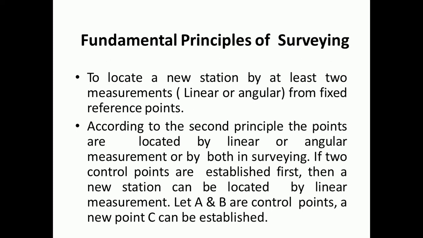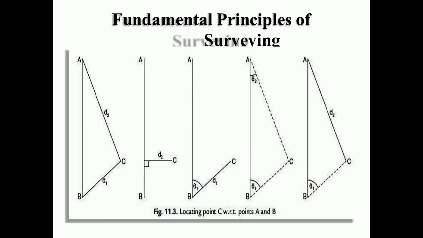If two control points are established first, then a new station can be located by linear measurement. Let us say A and B are the control points and the new point C is to be located or established. On the extreme left side, you can see A and B are the two fixed points, and point C is located by having the two linear measurements. Measurements taken from station B is D1 and measurements taken from station A is D2. So by knowing the position of A and B and by knowing the distances D1, D2, you can easily mark the point C.